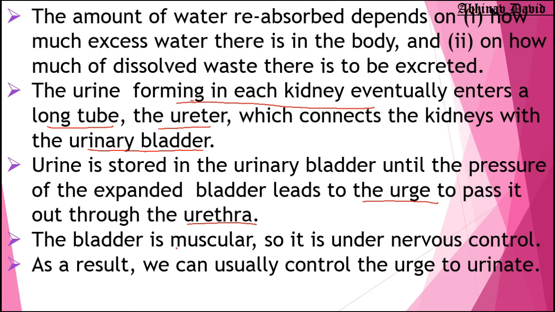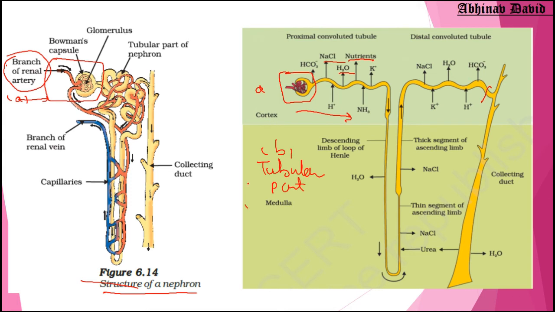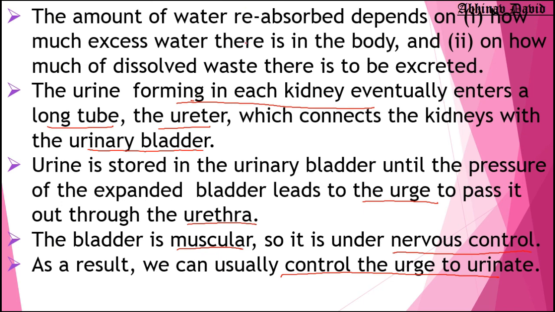Now the bladder is muscular. Always remember that the urinary bladder is made up of muscle, so it is under nervous control, which means we can control the urge to urinate. So this is about the tubular part. Now one more thing is left: how much water is to be selectively reabsorbed, because urine also contains some amount of water. The amount of water reabsorbed depends upon two things.